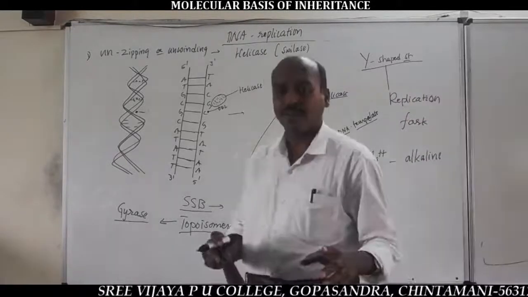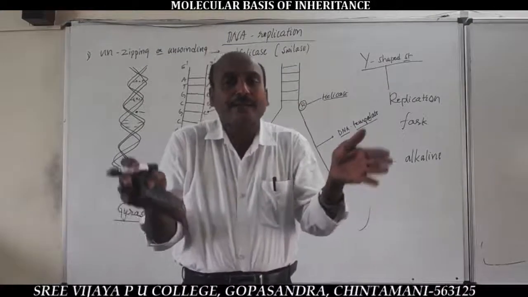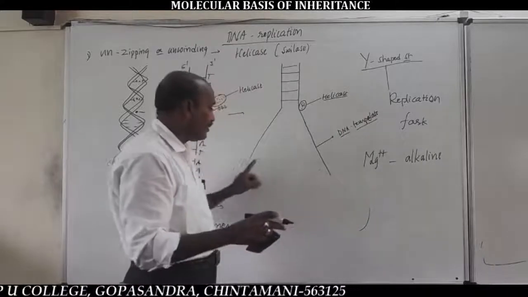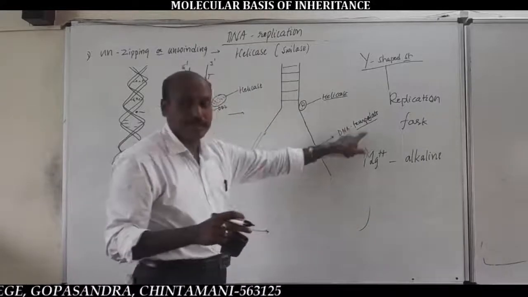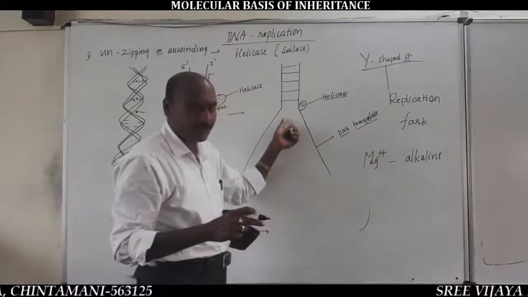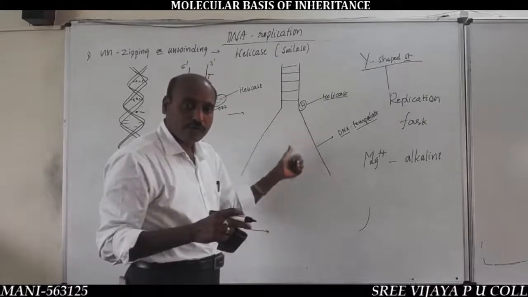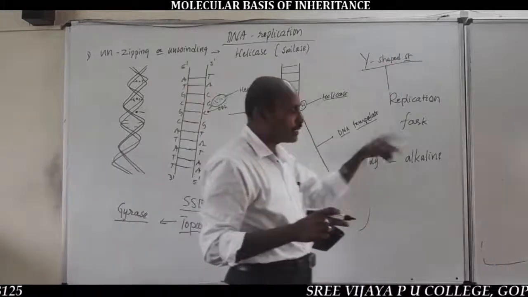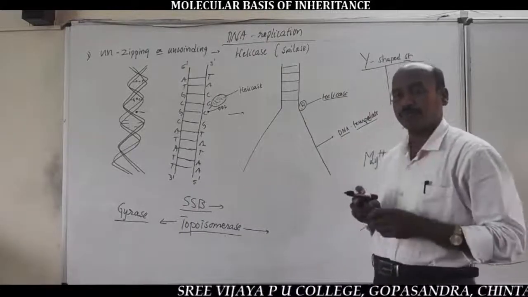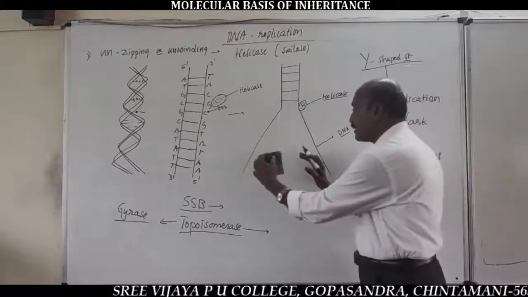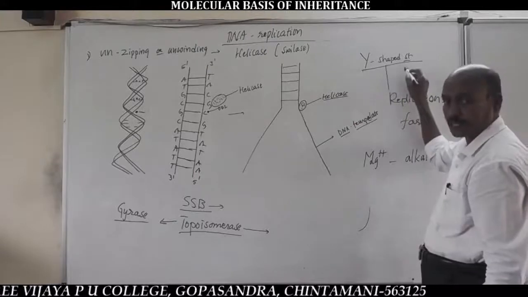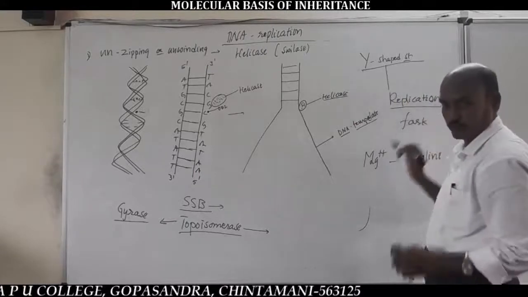This results in two separated single-stranded DNAs. Such separated single-stranded DNAs are called DNA templates. They are responsible for synthesis of new DNA strands in the presence of magnesium ion in alkaline medium, in basic medium. So, here the separated, unchipped DNA resembles a Y-shaped structure. This is called the replication fork.